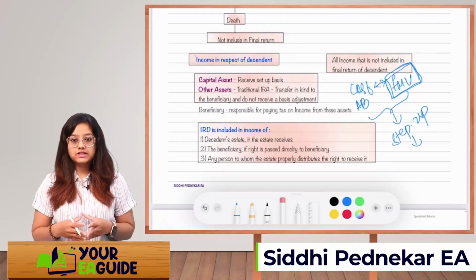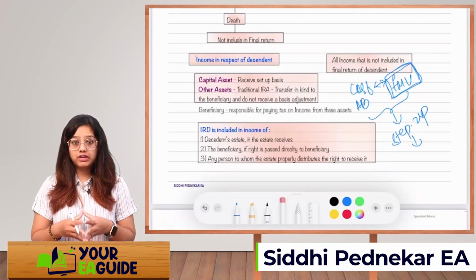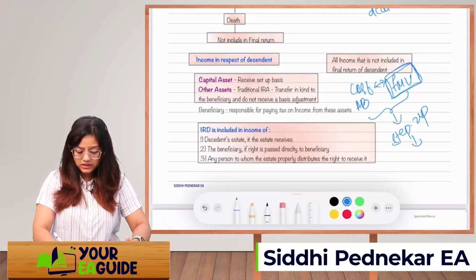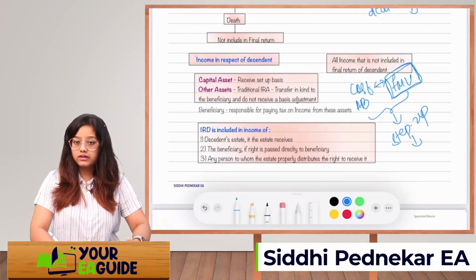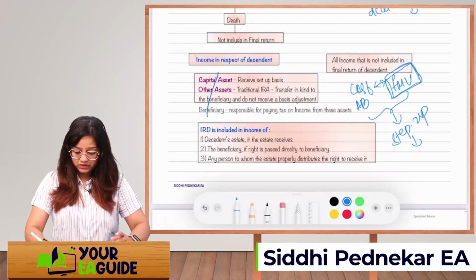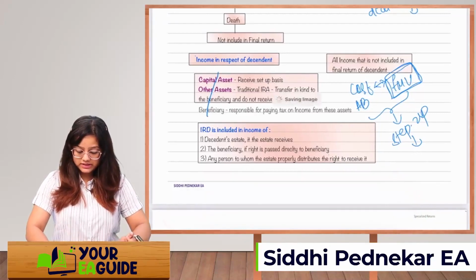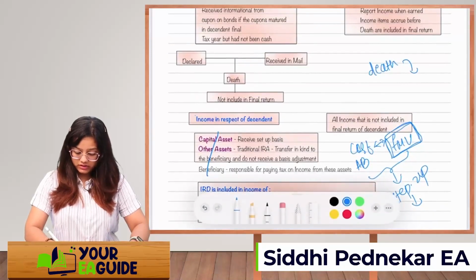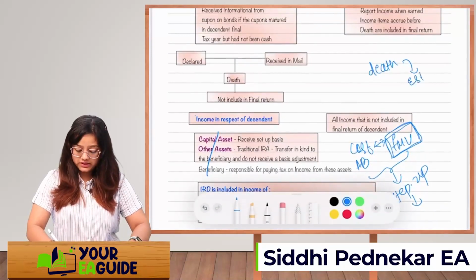Okay. Now income in respect of descendant will be shown in whose tax return? If the descendant has an estate, we'll see how the estate will be formed. See what happens now. Whenever there is a death, all the assets are transferred to an estate.